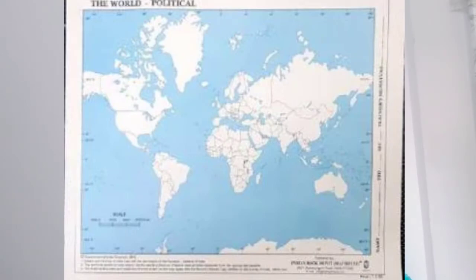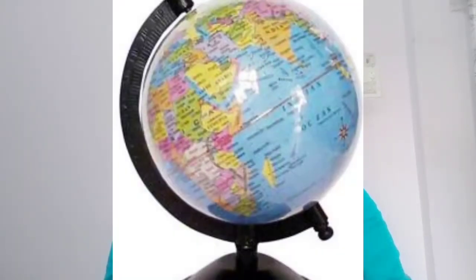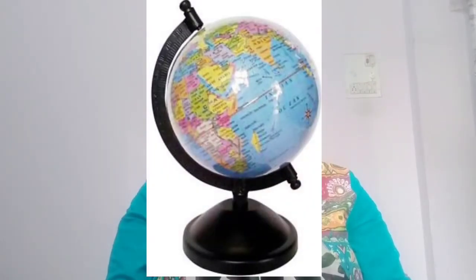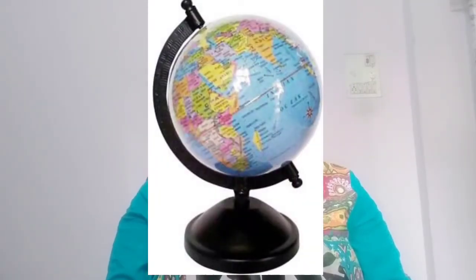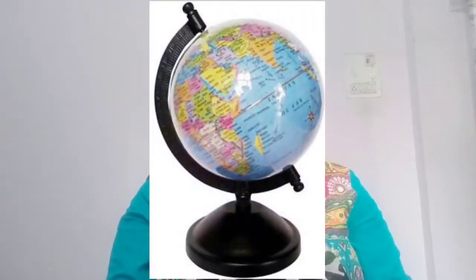On your textbook, page number 16, a world map is given, India's map is given, and a globe's picture is given. So you have to observe this map, globe and India's map, world map, and you have to give answers. Which device is flat? Map is flat or globe is flat? Yes, map is flat. Which device is spherical? Globe is spherical. Which of these devices allows you to see the entire area of the earth at the same time? So world map and globe allow you to see the entire area of the earth.